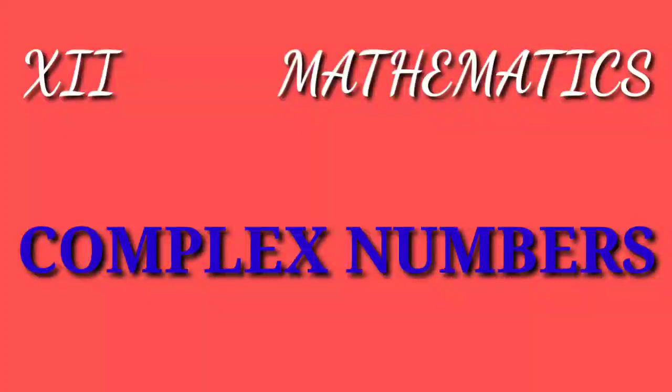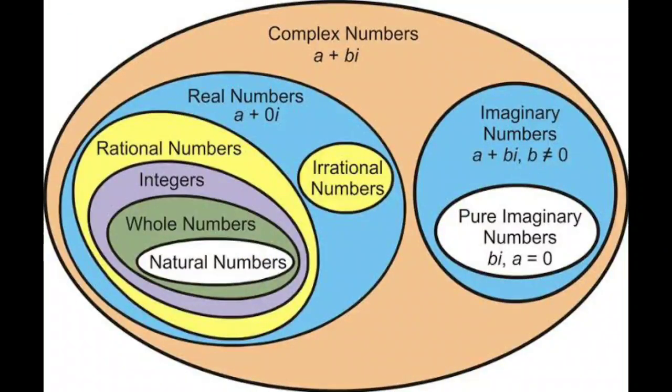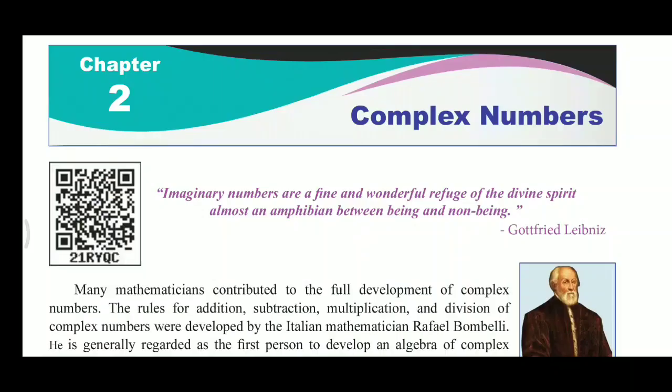Today we are going to see the new topic, complex numbers. In lower classes you studied about the number systems like natural numbers, whole numbers, integers, rational numbers and irrational numbers. All these numbers constitute the real numbers. The next biggest and largest number system is complex numbers, which consist of real and imaginary parts, in the form a plus ib. In our textbook, chapter 2 is complex numbers.